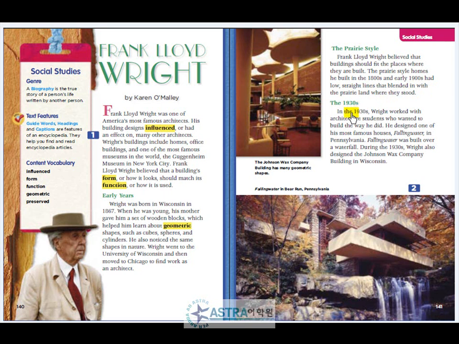The 1930s. In the 1930s, Wright worked with architecture students who wanted to build the way he did. He designed one of his most famous houses, Falling Water, in Pennsylvania. Falling Water was built over a waterfall. During the 1930s, Wright also designed the Johnson Wax Company building in Wisconsin. The Johnson Wax Company building has many geometric shapes. Falling Water in Bear Run, Pennsylvania.